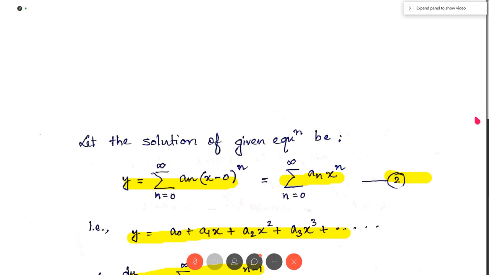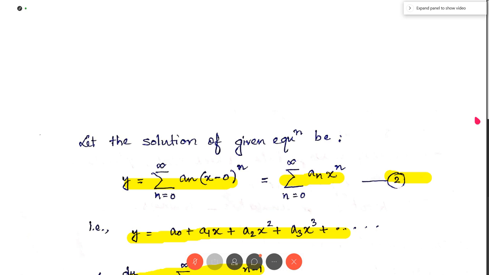So now multiplying this x with x to the power n. So the first term remains the same. The second term is 2 summation n equal to 0 to infinity an x to the power n plus 1. Right?